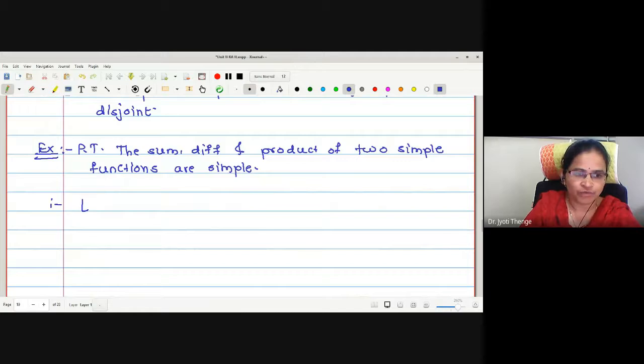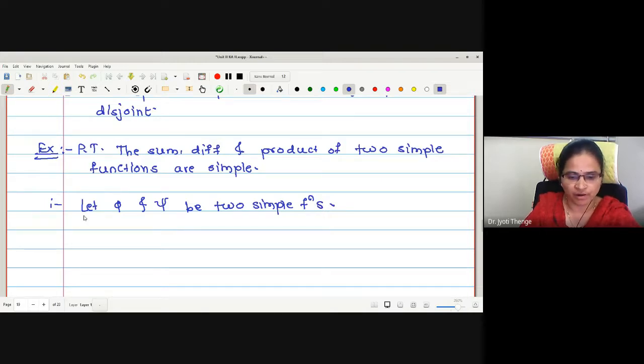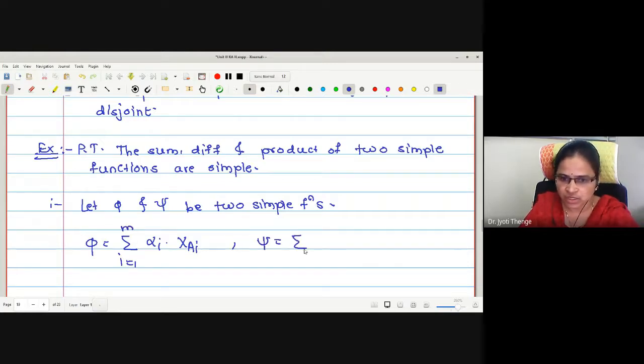Let phi and psi be two simple functions. Once I will write phi as the summation of alpha_i times chi of A_i, i running from 1 to m, say. Similarly, psi I am going to write as the summation i equals 1 to n, finite values, once it is m, once it is n, I am assuming. Function values are alphas, and here it is betas, and here it is chi of B_i.